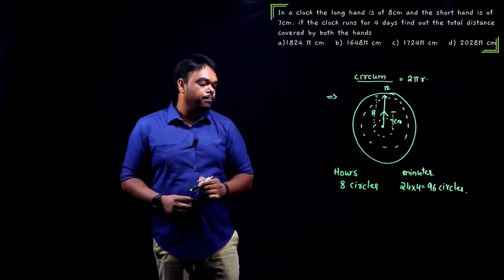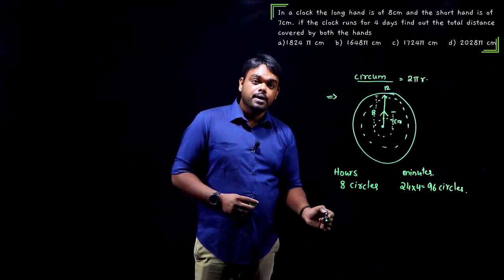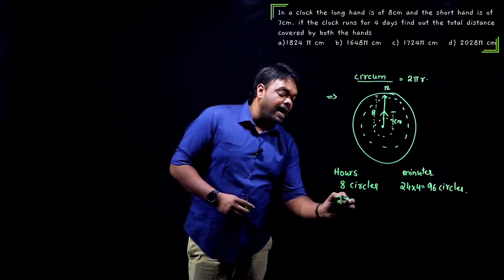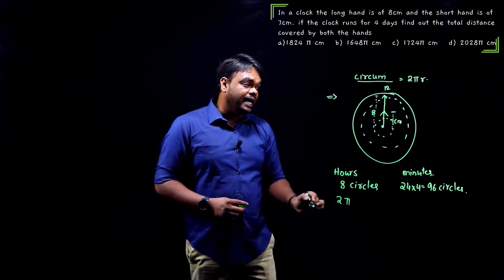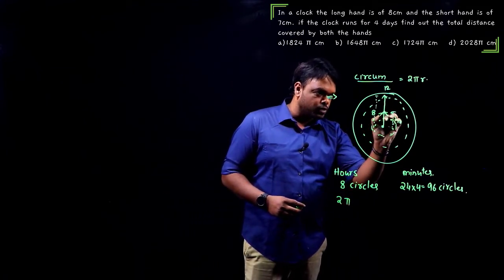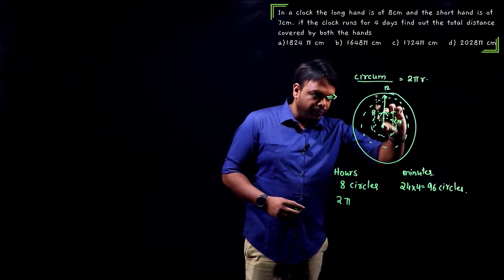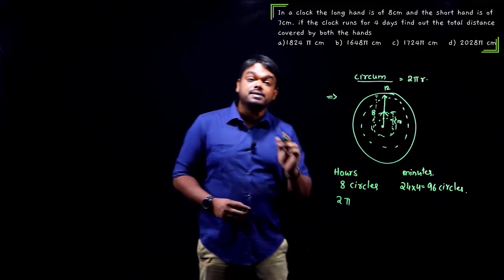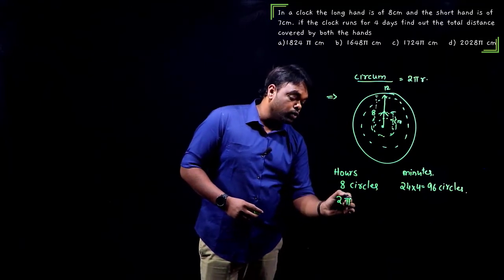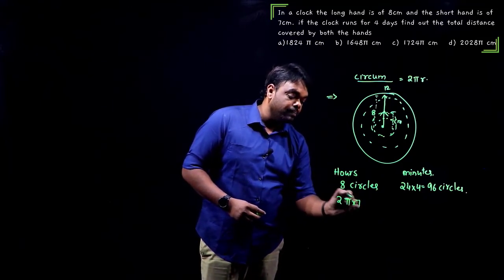Okay. Now, in this case, r is nothing but the radius. Guys, if you observe, if this is the circle made by the smaller hand, the length of the hand itself represents the radius, that is given as 7 centimeter. Okay, so 2 pi into 7.